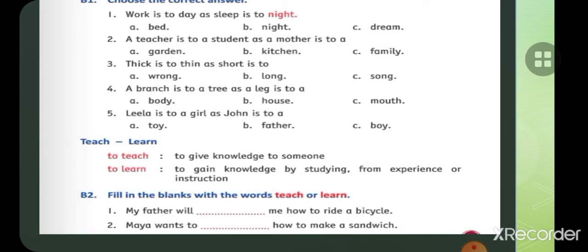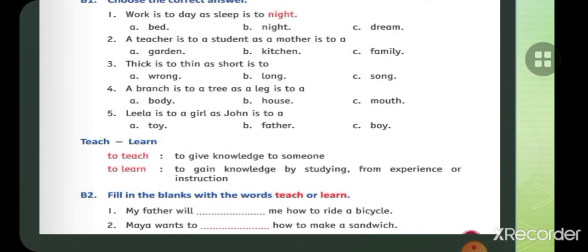And learn, to gain knowledge by studying. To gain knowledge is you are learning because you gain knowledge by studying, from experience or instruction. If you gain knowledge by your experience or by your instructions, this is called learn. You are learning and I am teaching here. Okay, now fill in the blanks with the word teach or learn.